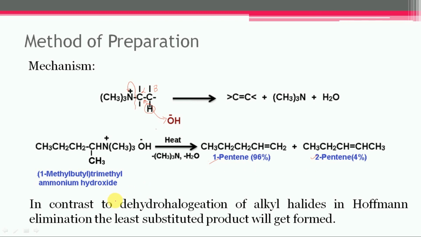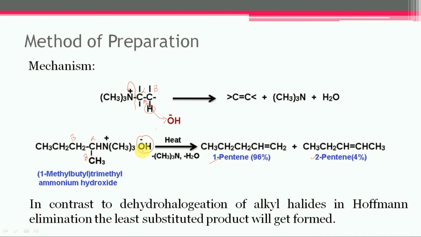The reason for this, in this case, is that the abstraction of proton will take place from beta carbon. So there are two beta carbons. This one is the beta carbon and this one is the beta carbon.